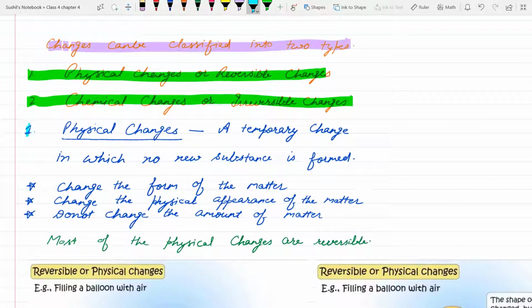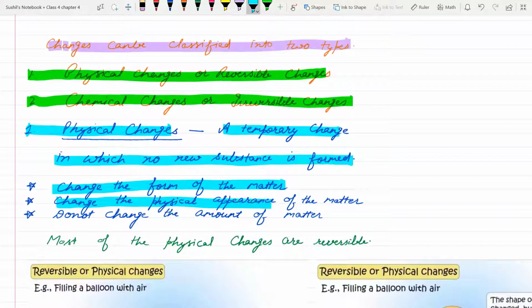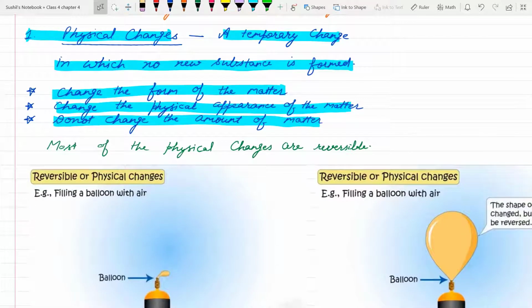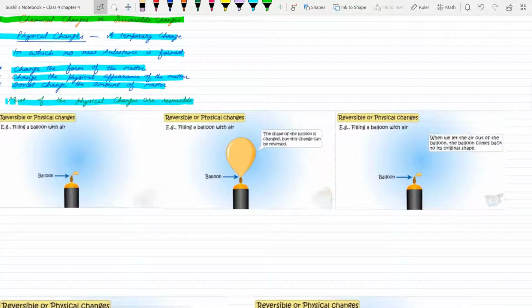First is physical changes, a temporary change in which no new substance is formed. Change the form of the matter, change the physical appearance of the matter, do not change the amount of matter. Most of the physical changes are reversible. Here we take some examples of physical changes or reversible changes.